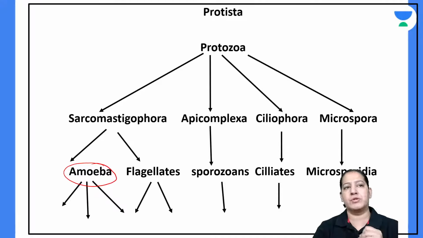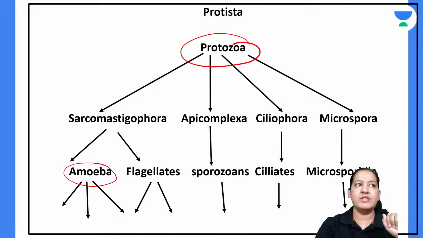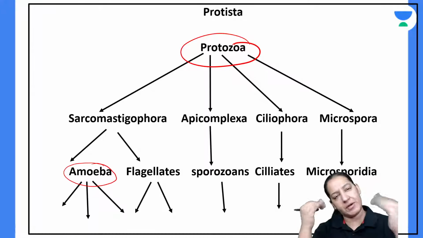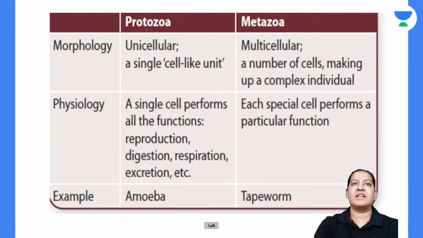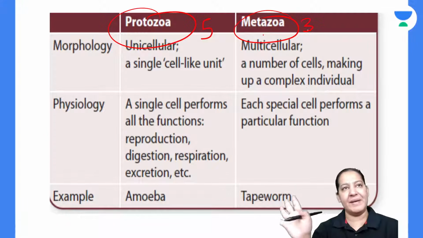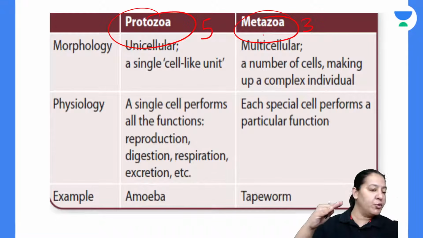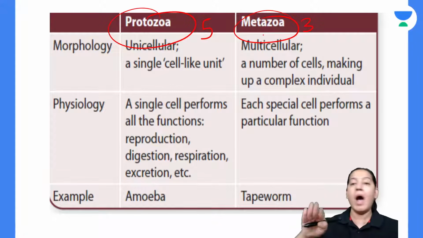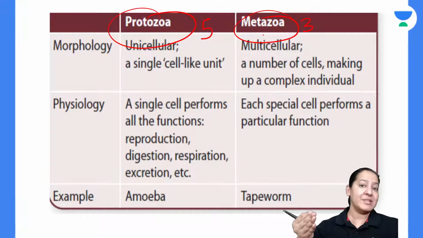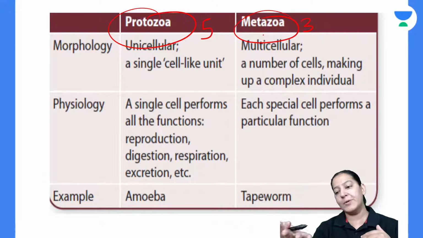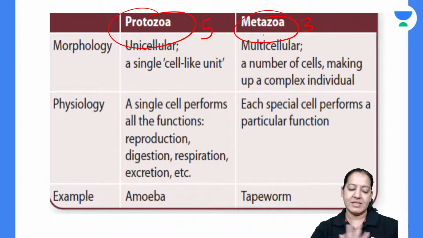Now coming to protozoa. First I will teach you the classification of protozoa, then I will come to the classification of metazoa, and after that I will start with the mnemonics. Protozoa are divided into 5 categories, metazoa are divided into 3 categories. To learn the basic classification, first divide them into unicellular protozoa and multicellular metazoa. Protozoa are also known as Protista, metazoa also known as helminths. Okay, now start with protozoa.